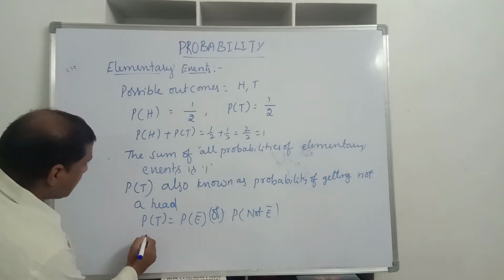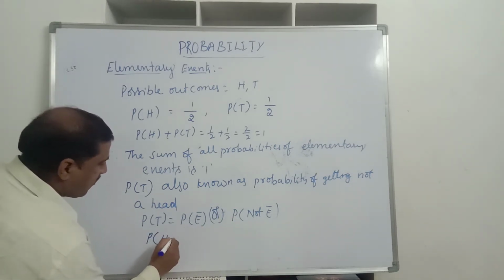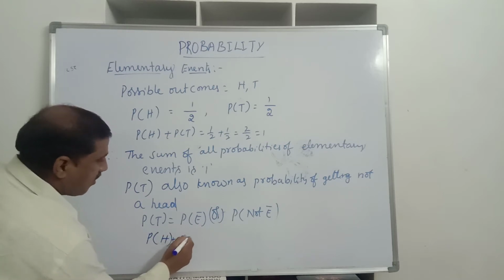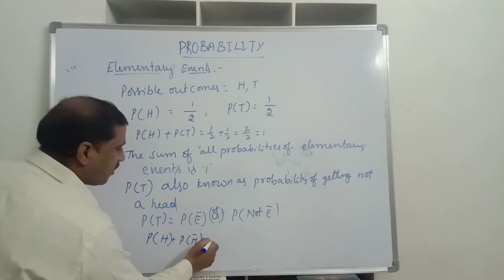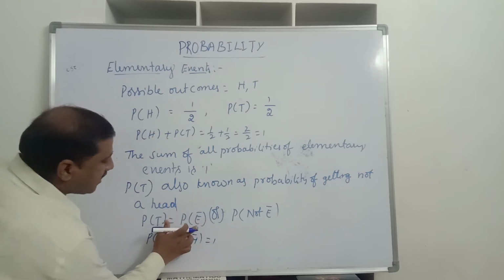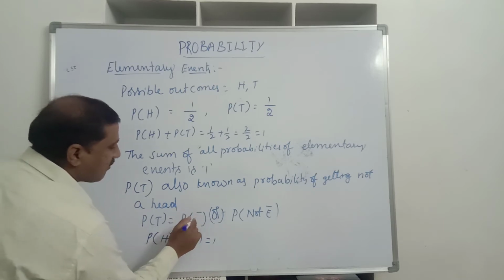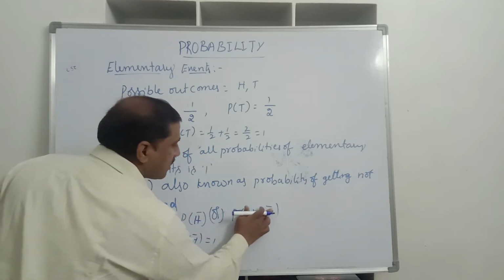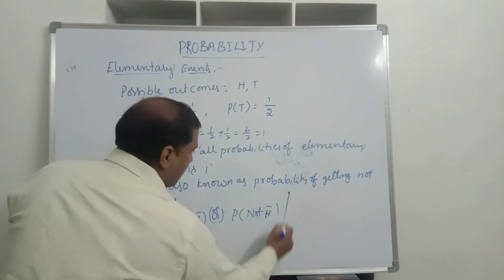Here, P of H plus P of not H is equal to 1. P of E means the probability of an event. Here the event is head, so we replace E with H.